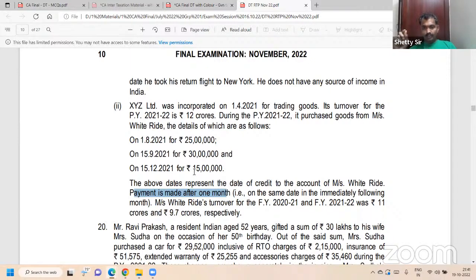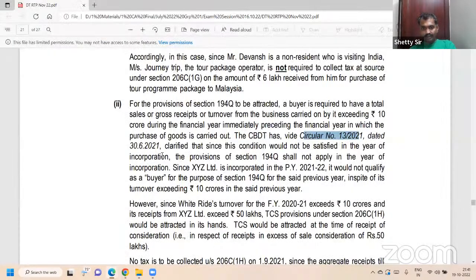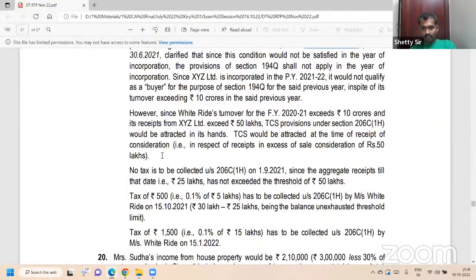So receipt basis, write it definitely. On 19/9/21, 25 lakh: no, because it is below 50 lakh, nil. Next, on 15/10/21, understood? Adding one month to 15/9, that is 15/10/21.